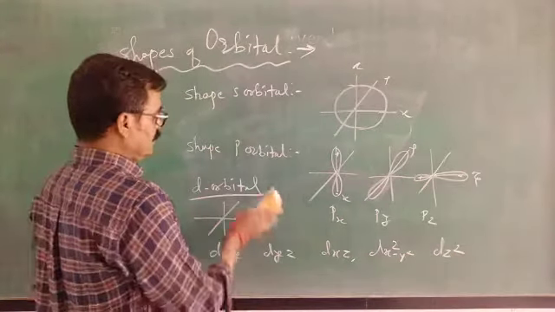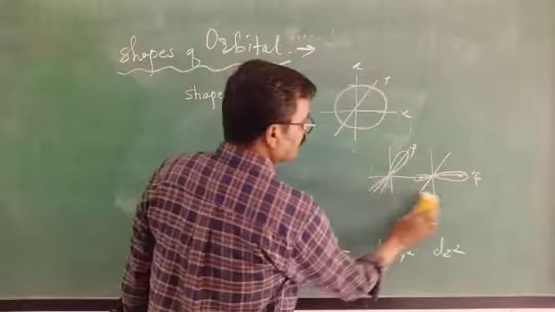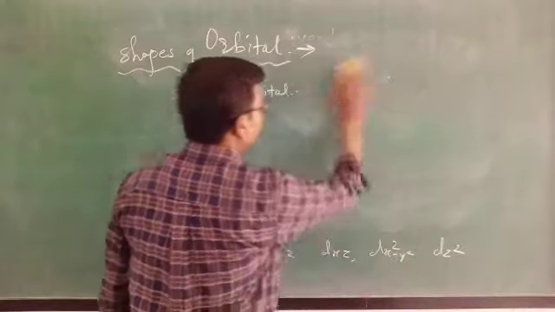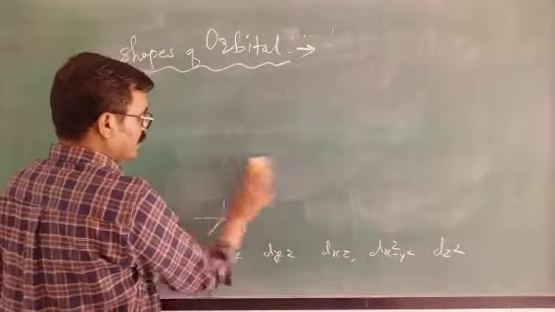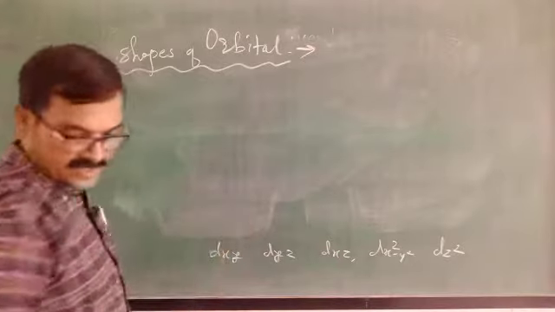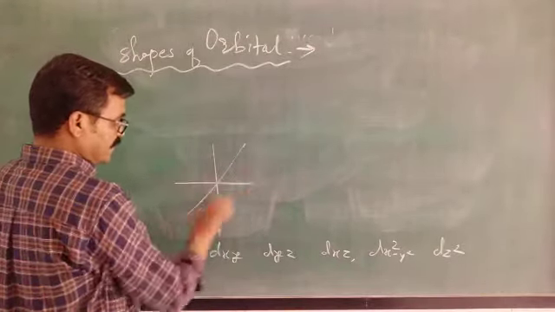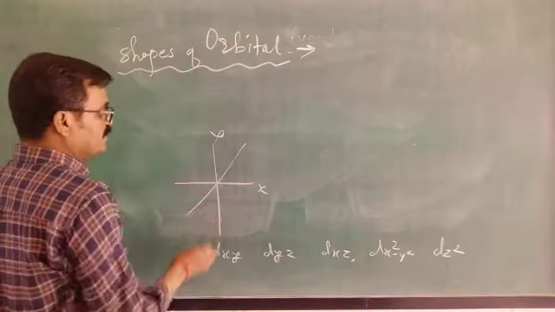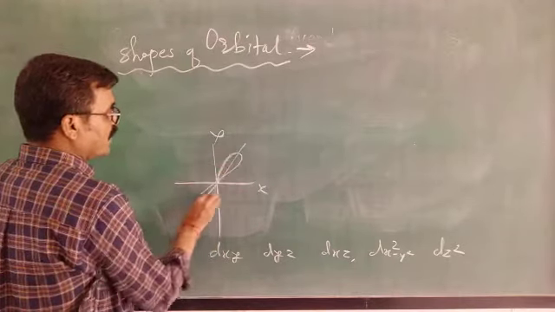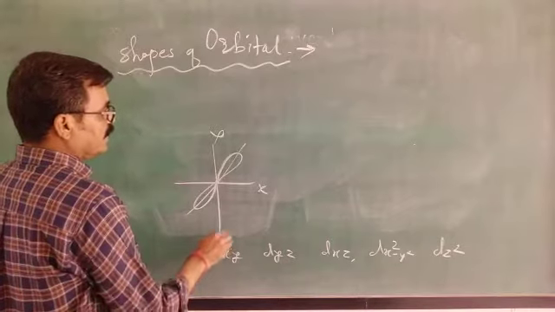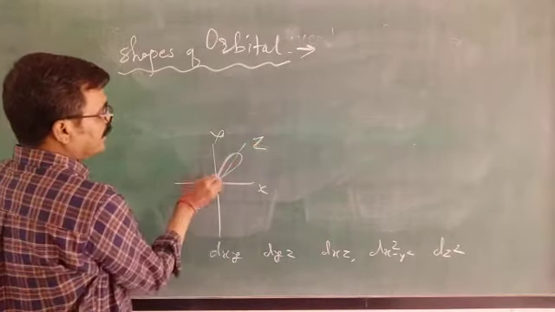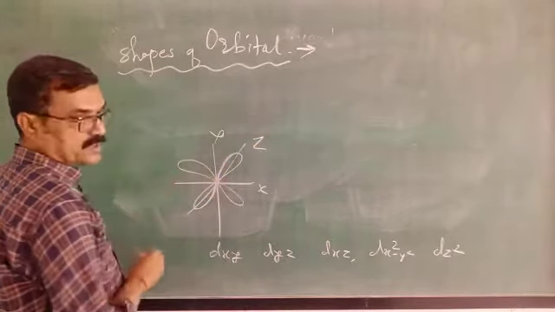Now see the shapes of these 5 d orbitals. First one is dxy, means suppose it is x and it is y, this is a double dumbbell, and another lobe will be perpendicular to it.